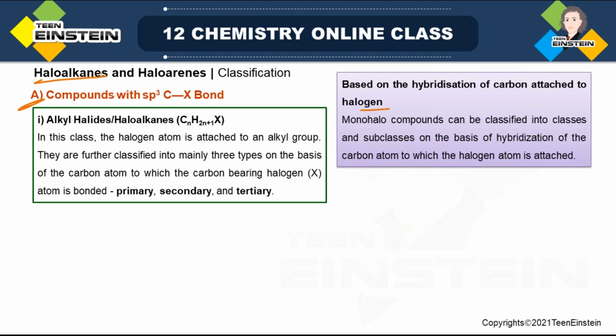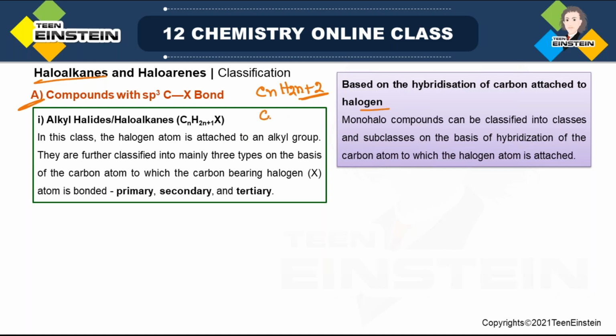In this case, the halogen atom is attached to an alkyl group, and look at this formula, CnH2n+1X. When it is a simple alkane, the general formula is CnH2n+2. But now as you have replaced one H with X, the general formula will be changed. Now see, H was 2n+2, but now it is 2n+1 because one H is less.